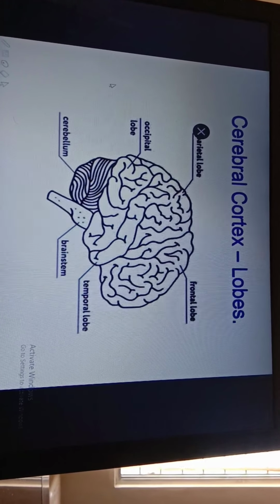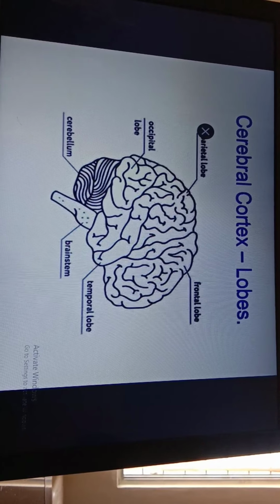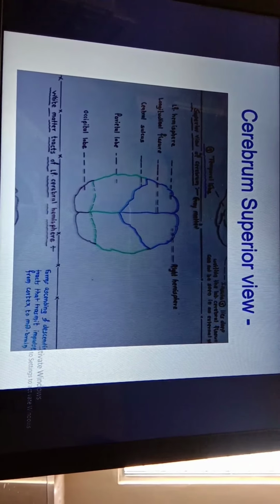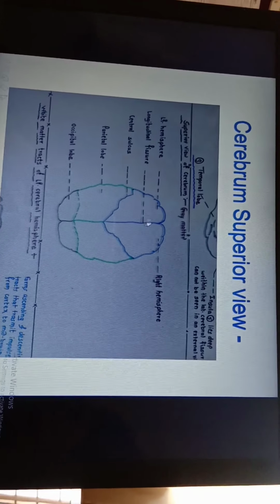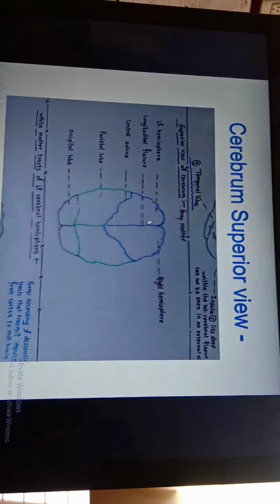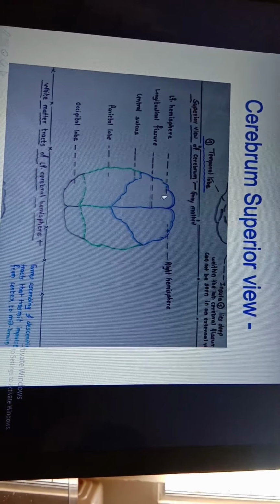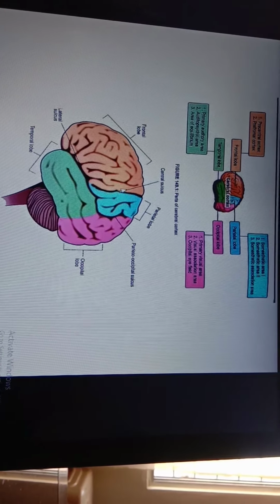Like that, different sulci divide the cerebrum into different lobes. In this diagram, you can see this is the central sulcus which divides cerebrum into the frontal lobe and parietal lobe. There is one more sulcus which divides the parietal lobe from the occipital lobe. Now, what is this? We will discuss in this diagram.